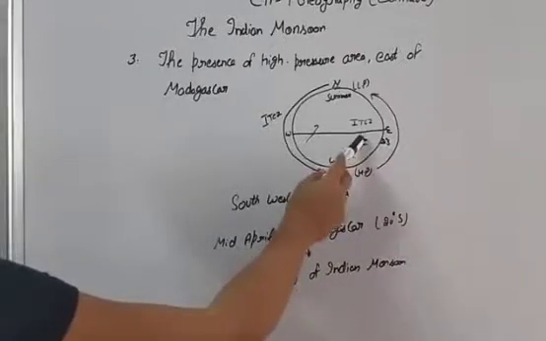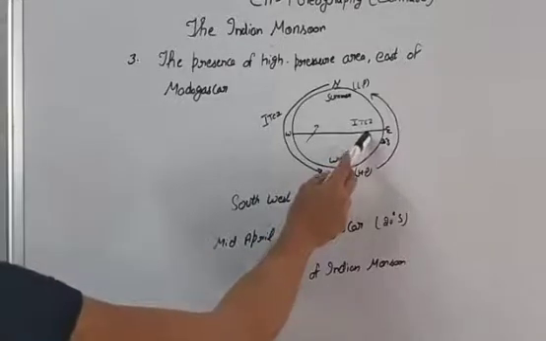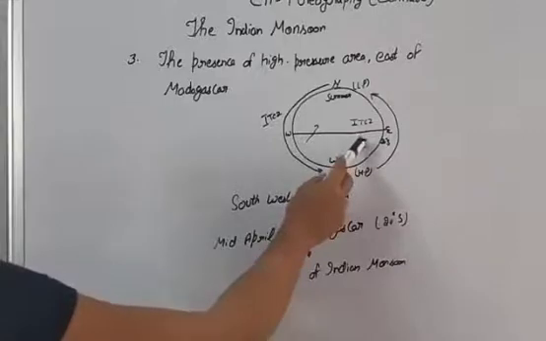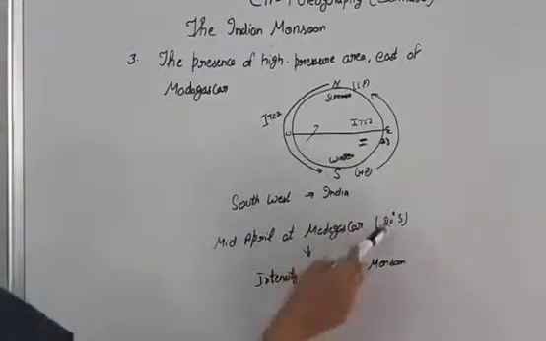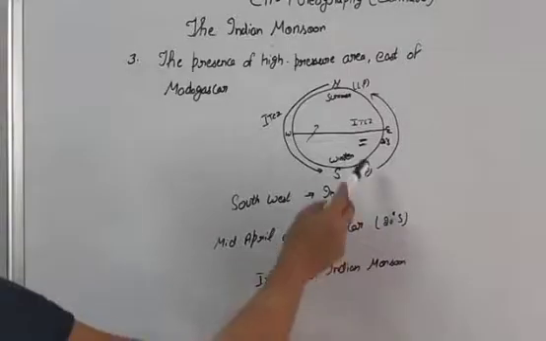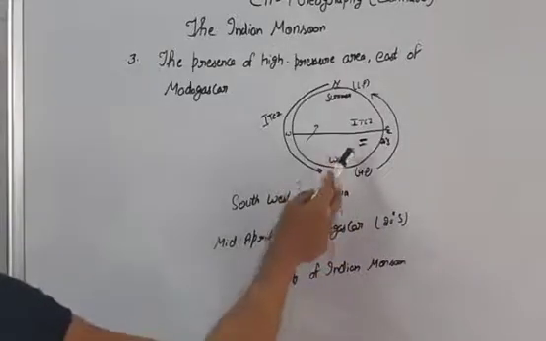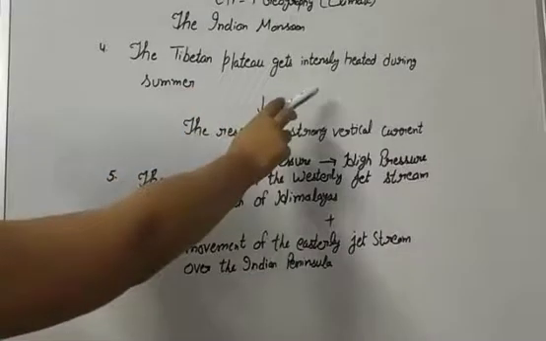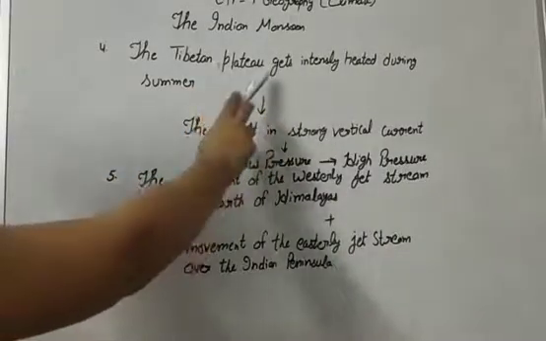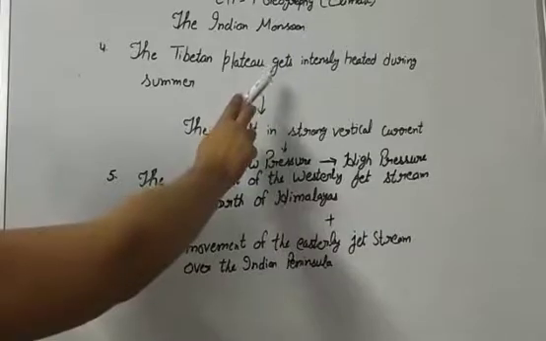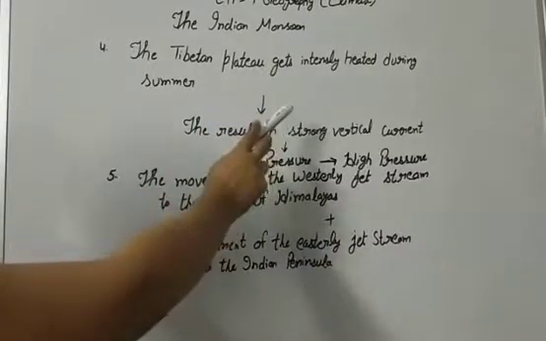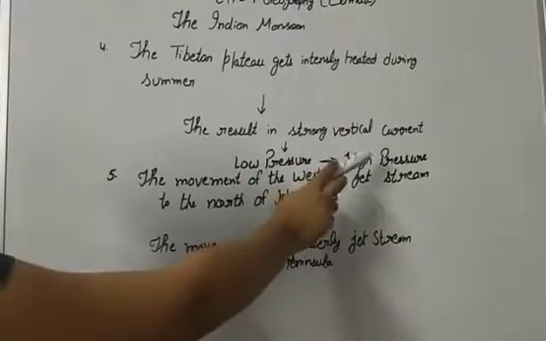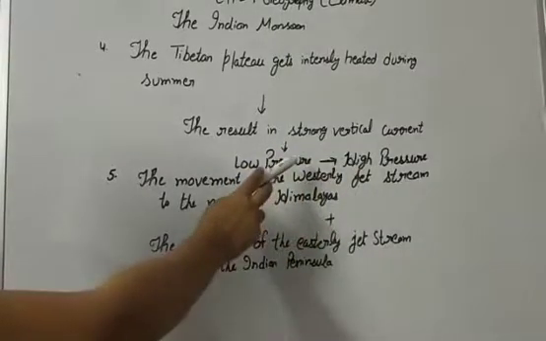In the southern hemisphere, at the coast of Madagascar, a zone of high pressure forms by mid-April at 20 degrees south, and it is an important factor which determines the intensity of the Indian monsoon. The intense low pressure system found over the Tibetan plateau attracts the air from the high pressure systems, and this causes a strong pull of moisture-laden air masses from the ocean to the land mass of India.